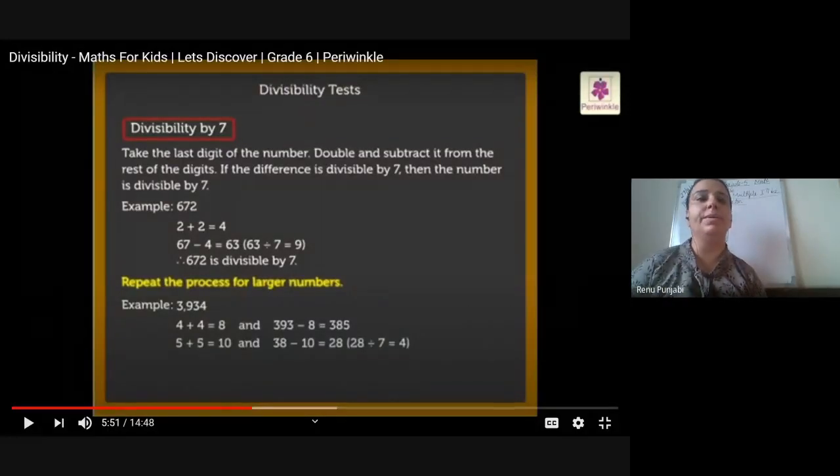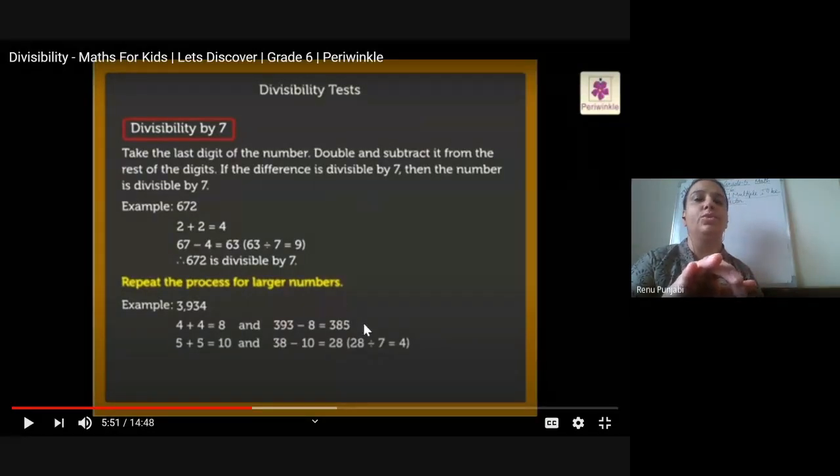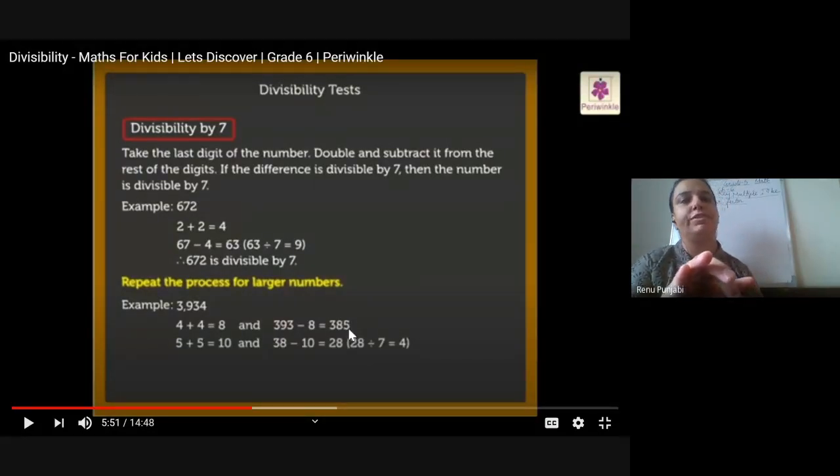Now, if you have bigger numbers, the process will go on till you get 3-digit numbers. For example, if we have taken the last digit 4, 4 plus 4 is 8, we double it and we subtract 8 from 393, the remaining digits. So we get 385. Then again with the 385, we do the same process. 5 plus 5 is 10.